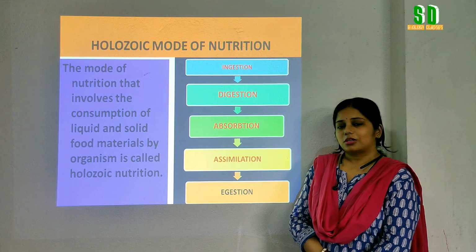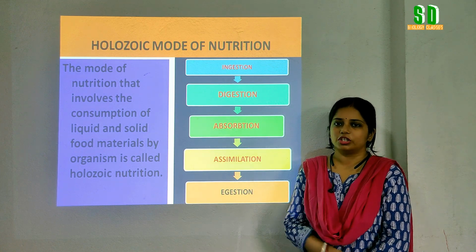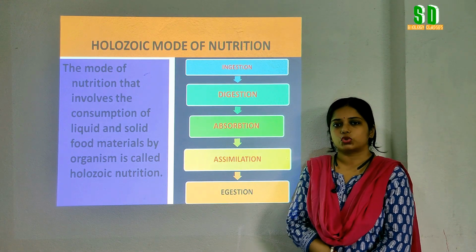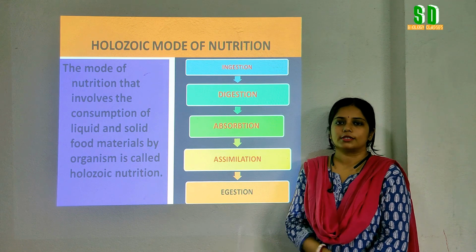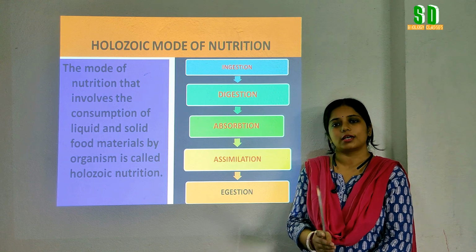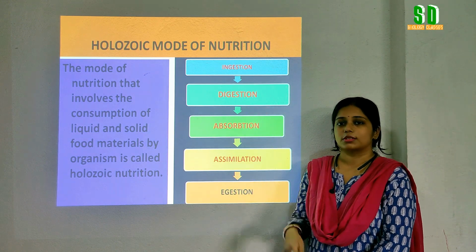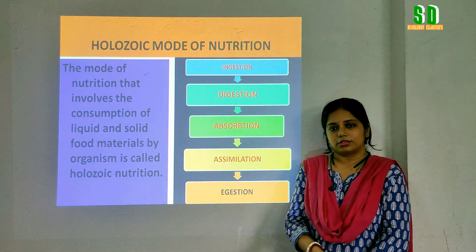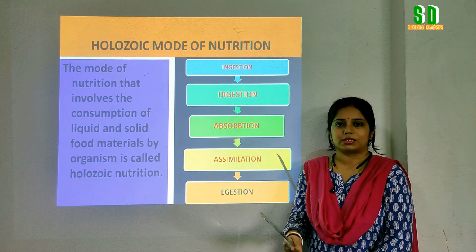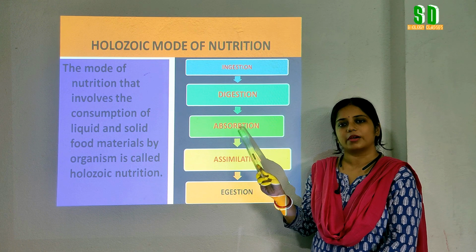So, how does it occur? First of all, the living organisms take the food by the process of ingestion. Afterwards, what happens to the food? The food is broken into small pieces. That is, the complex food material is broken into simpler substances by the action of different enzymes. And this process is called digestion. Due to digestion, the food materials are broken into small pieces. Now the small pieces of food materials, or the nutrients, are absorbed by the blood by the process of absorption.